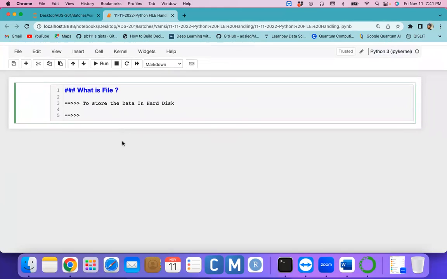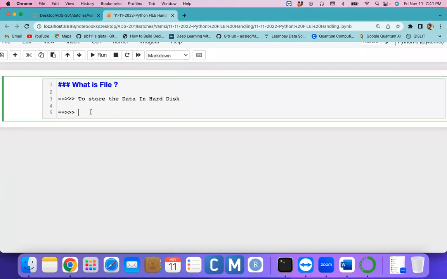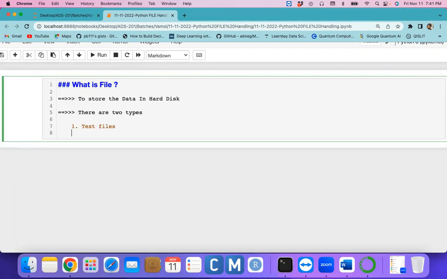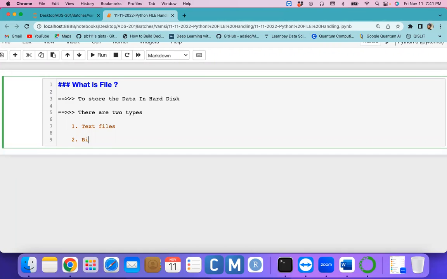Now there are two types of files. What are they? It might be text files, or it might be binary files.